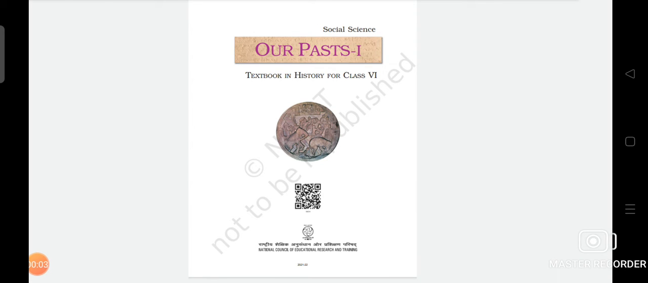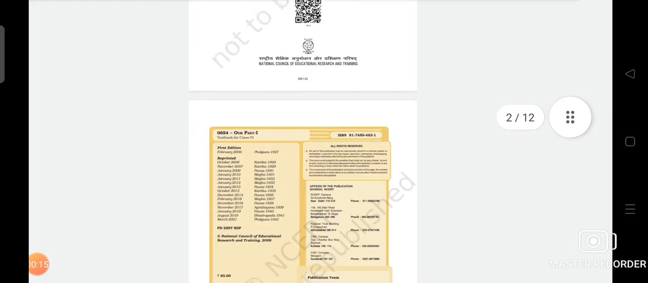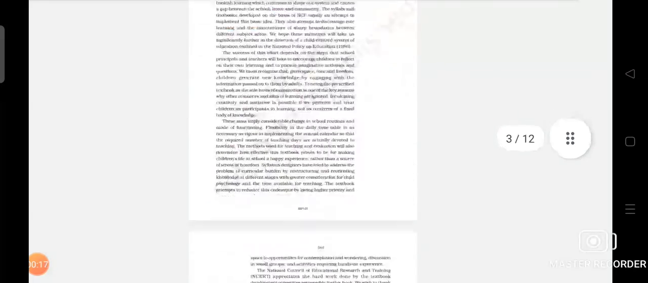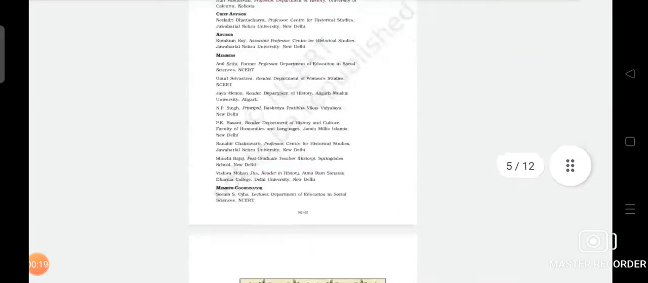So today we will start our 6th standard NCERT syllabus. This is the preface of 6th standard NCERT. In this first part, we are going to understand the syllabus and content of it.